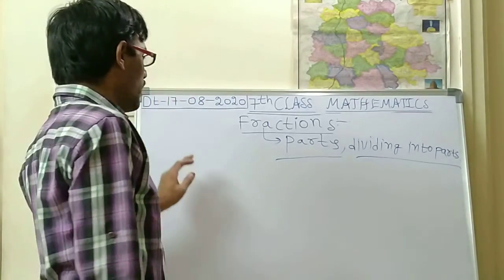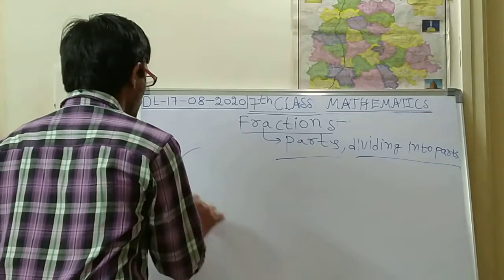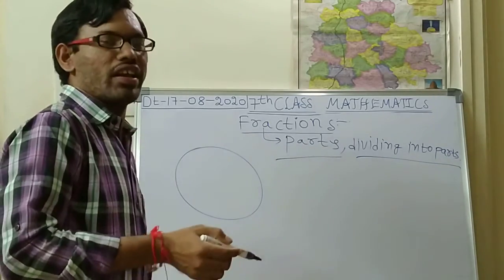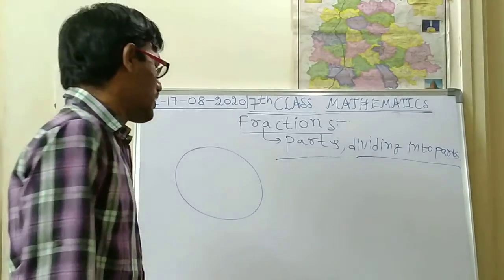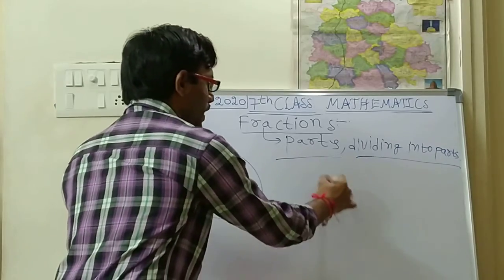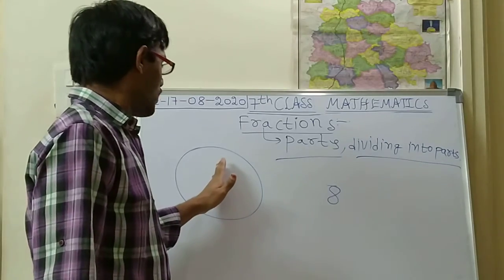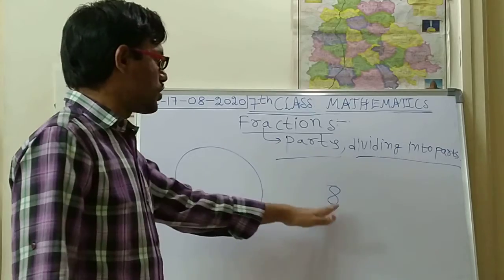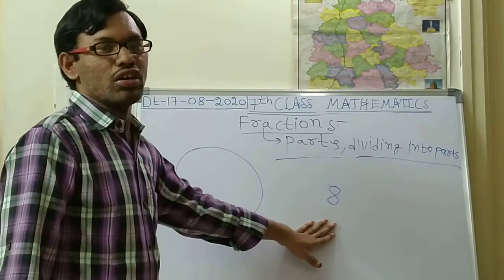Okay. So here what we have to do is make parts. Suppose we take any cake or any circle or anything, and we want to divide it into parts. Suppose there are 8 children, and we have to distribute this cake to the 8 children equally. So how will we distribute?